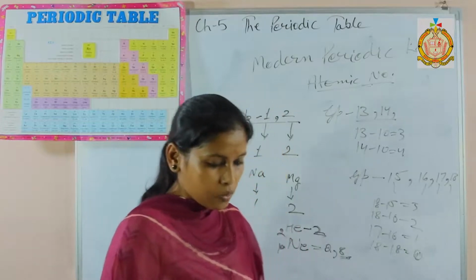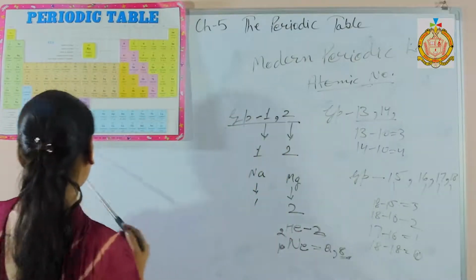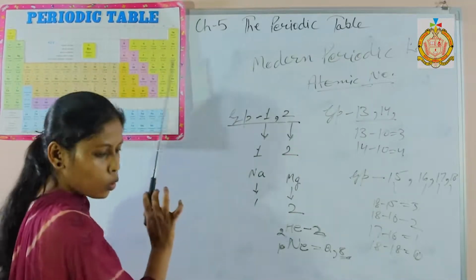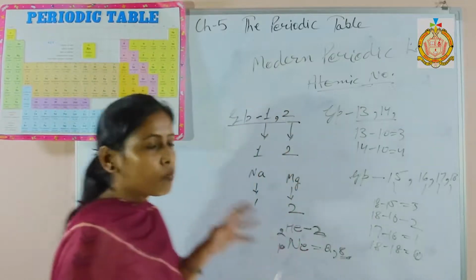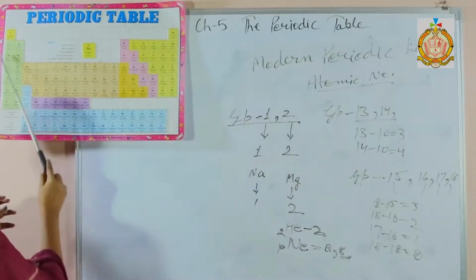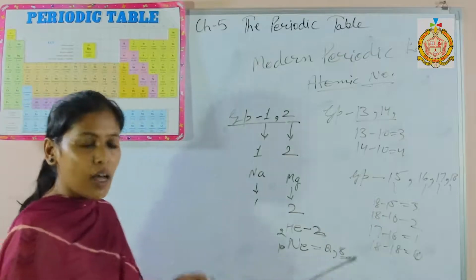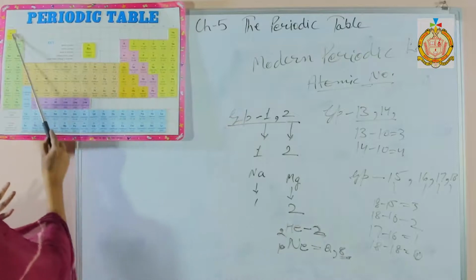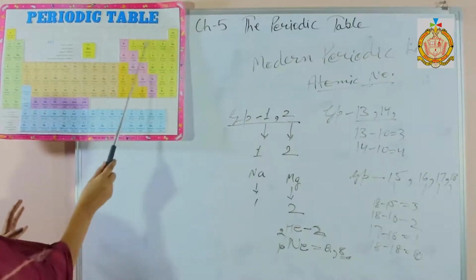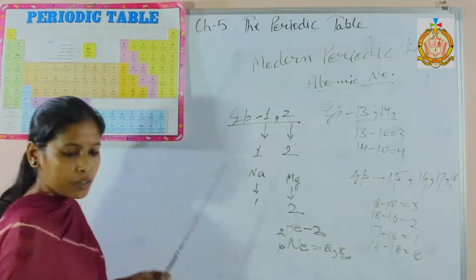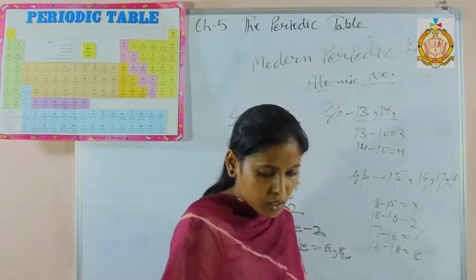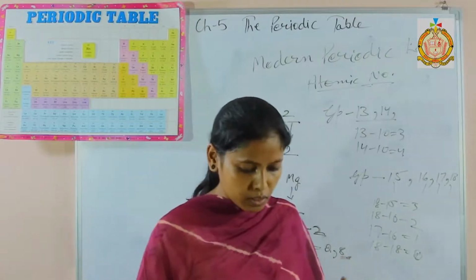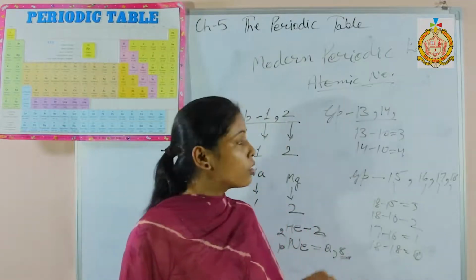Next one is characteristics of a representative element. First characteristic is that when we move from left to right, metallic character changes from metallic to non-metallic. Next, these representative elements can form covalent bond as well as ionic bond, that is electrovalent bond. Next, some are good conductors of electricity and some are poor conductors of electricity. Non-metals are poor conductors, groups 16 and 17. Next, read the transition elements characteristics and inner transition elements characteristics by yourself.